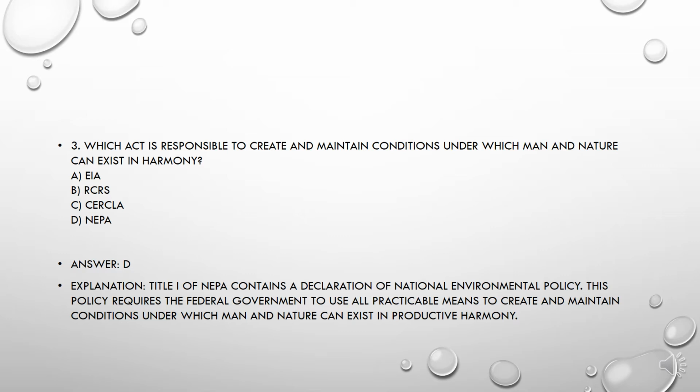Explanation: Title 1 of NEPA contains a declaration of national environment policy. This policy requires the federal government to use all practicable means to create and maintain conditions under which man and nature can exist in productive harmony.